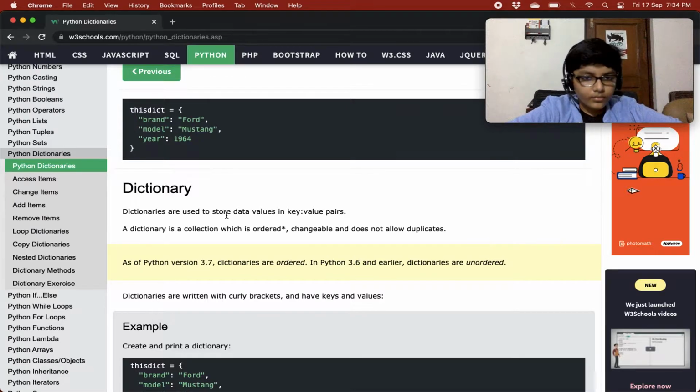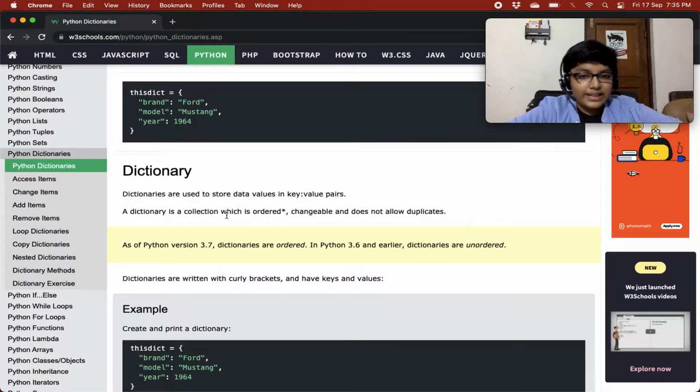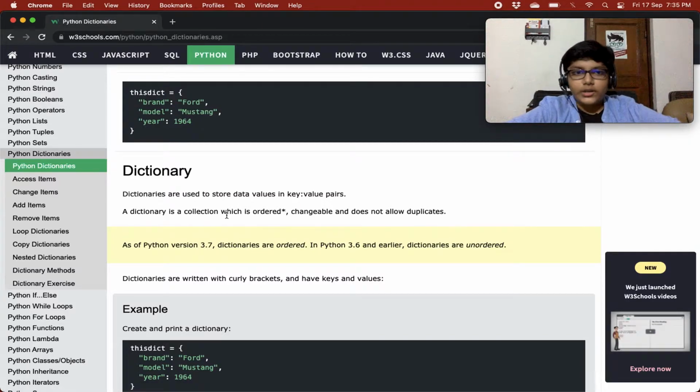So a dictionary is a collection which is ordered. That means it does not have a random order. But even if it had a random order, it would not matter, because we need to access the items of the dictionary using the key name, right? Whether it is unordered or ordered, it does not matter, because the key name will remain the same, and the key value pair that is together is one single item.